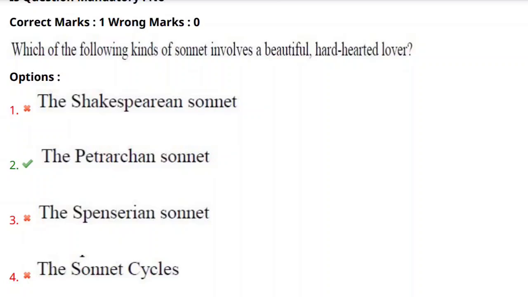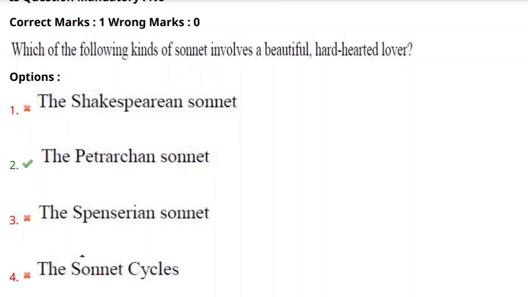The Shakespearean sonnet rhyme scheme is AB, AB, CD, CD, EF, EF, GG. Once again, Shakespearean sonnet rhyme scheme AB, AB, CD, CD, EF, EF, GG. Next, the Petrarchan sonnet rhyme scheme.